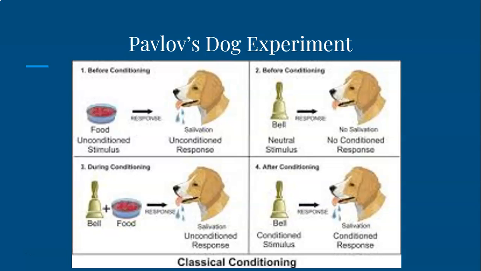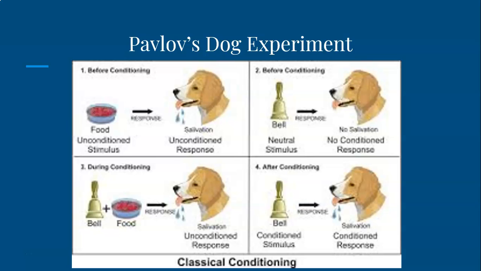And then in the second square, before conditioning, we see that when the dog sees the bell, which is the neutral stimulus, nothing happens because he doesn't have anything to relate it to. It's just an object. In the third box, we see that the bell is present with the food, which results in the salivation, which is the unconditioned response.